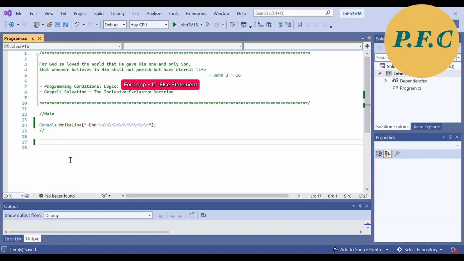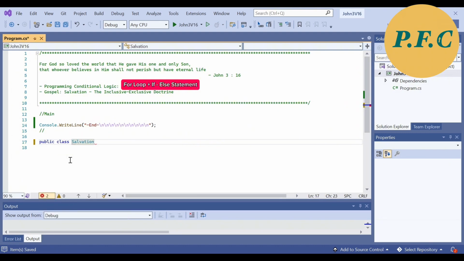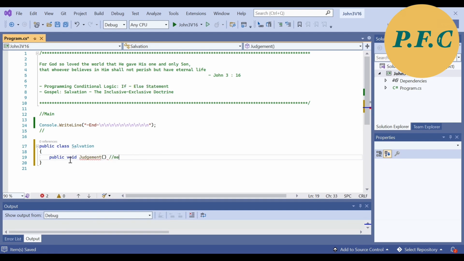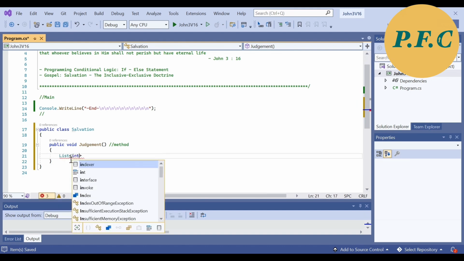Alright, so first things first, inside my C# program, I will create a class called Salvation. Because God is a judge who passes his judgment on who is saved and who is not, I will create a method called judgment inside the class. This method will contain the logic of sorting based on the condition set.